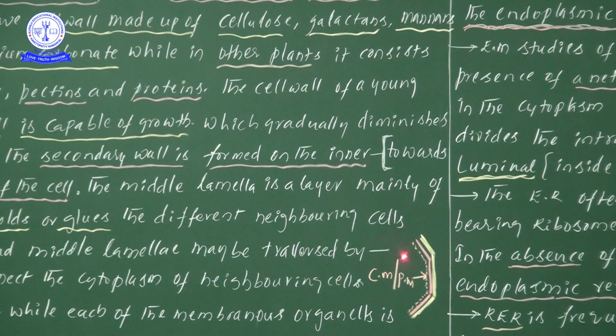The dots you are observing are nothing but the cell membrane or plasma membrane. Simply, generally I'll write it as CM or PM. CM means cell membrane and PM means plasma membrane. Easy only. The inner layer, with dot structures, is the plasma membrane or cell membrane. The secondary cell wall is towards this plasma membrane.